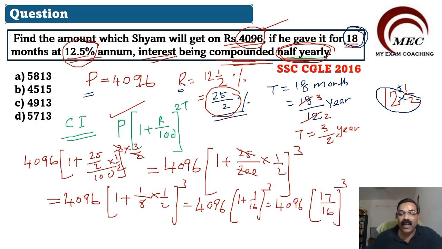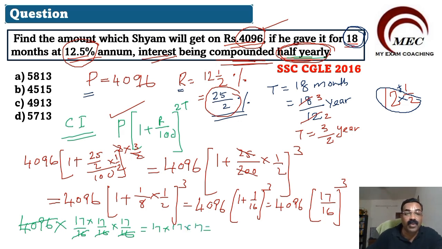Now let us solve it. 4096 into 17 by 16 power 3 means 17 by 16 into 17 by 16 into 17 by 16. The 16 into 16 into 16 will become 4096. You can cut this. So your answer will be 17 into 17 into 17.